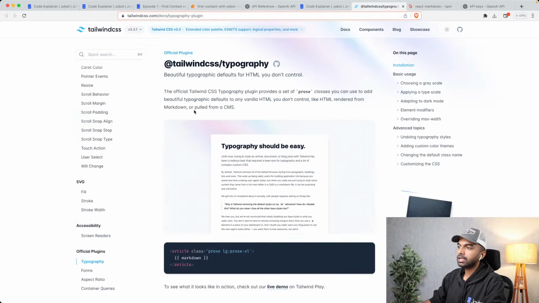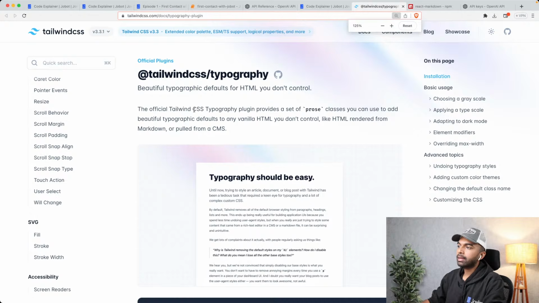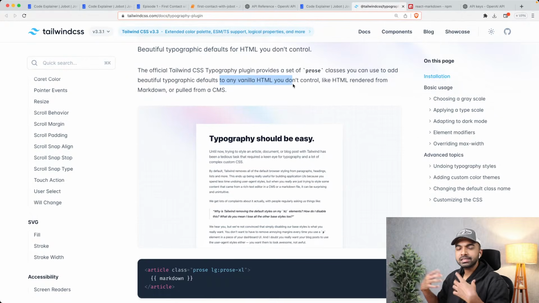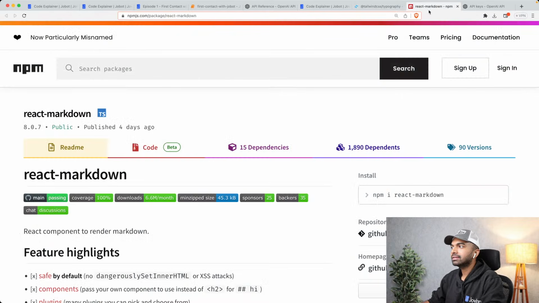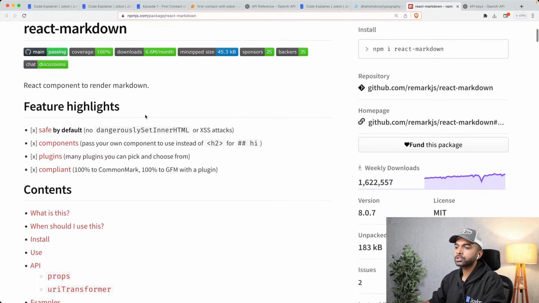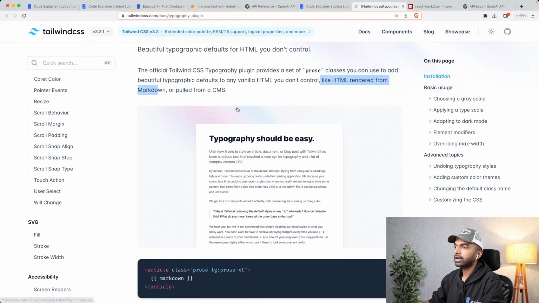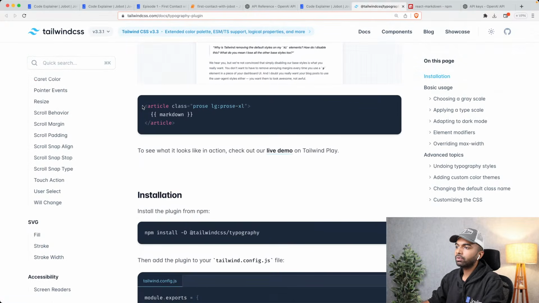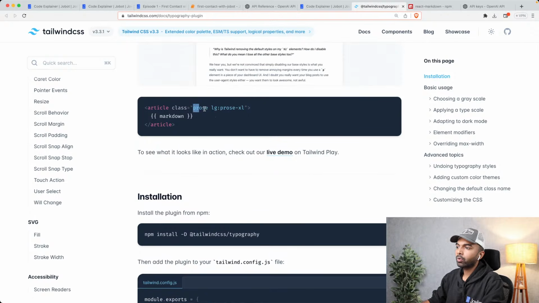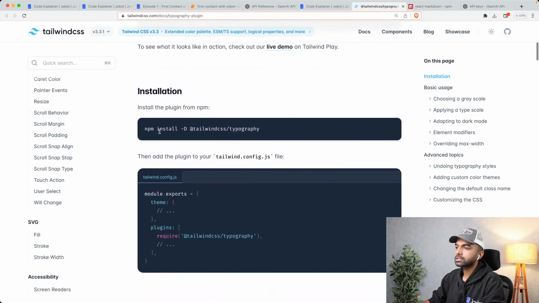So let's explore the Tailwind CSS typography plugin. The typography plugin allows you to add some default nice typography styles to any random HTML content, specifically HTML rendered from Markdown or pulled down from a content management system. And then the React Markdown library allows you to convert Markdown into proper HTML tags that can then be styled by the Tailwind typography plugin. Okay, so that's what we need to do. We use it by using the prose class, but we first need to install this plugin.